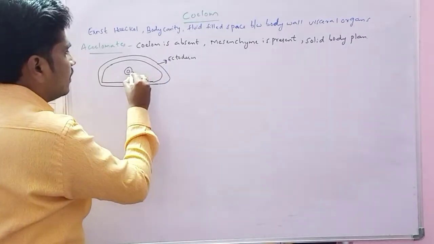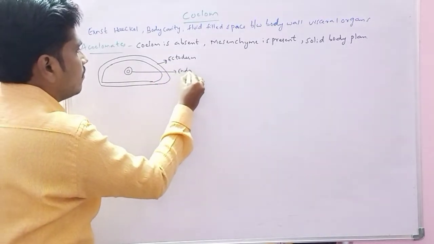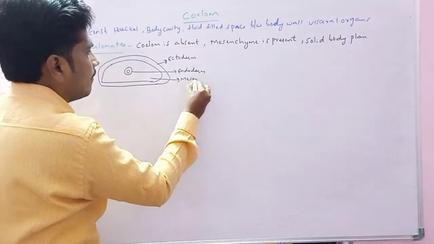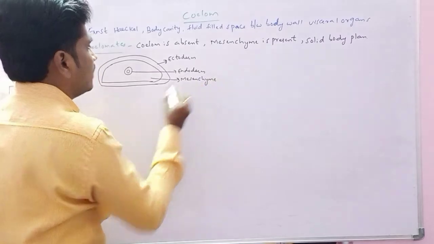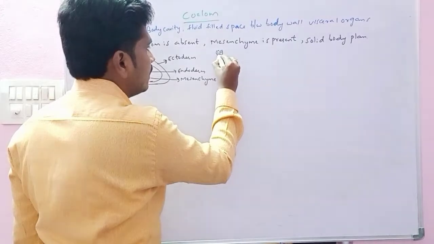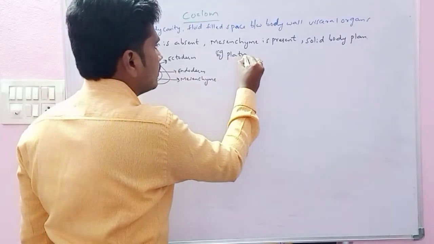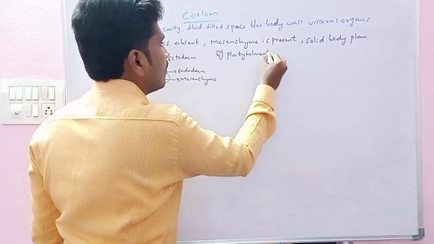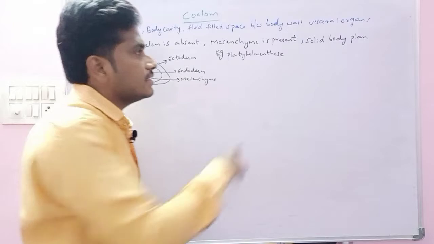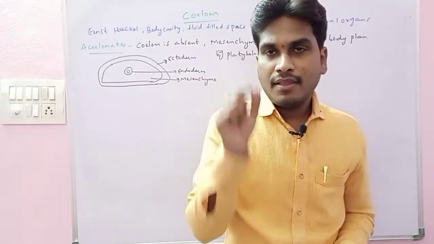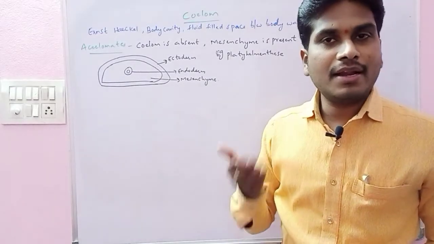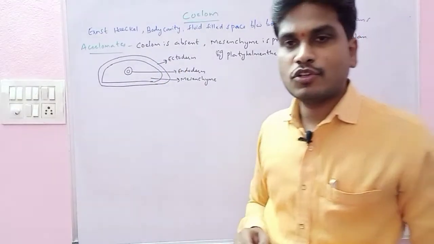The inner layer is the endoderm. In between ectoderm and endoderm we have mesenchyme. The example of acoelomates is Platyhelminthes. As it has a solid body plan, the body parts present in the organism can't move freely or be arranged freely. That is the acoelomates.